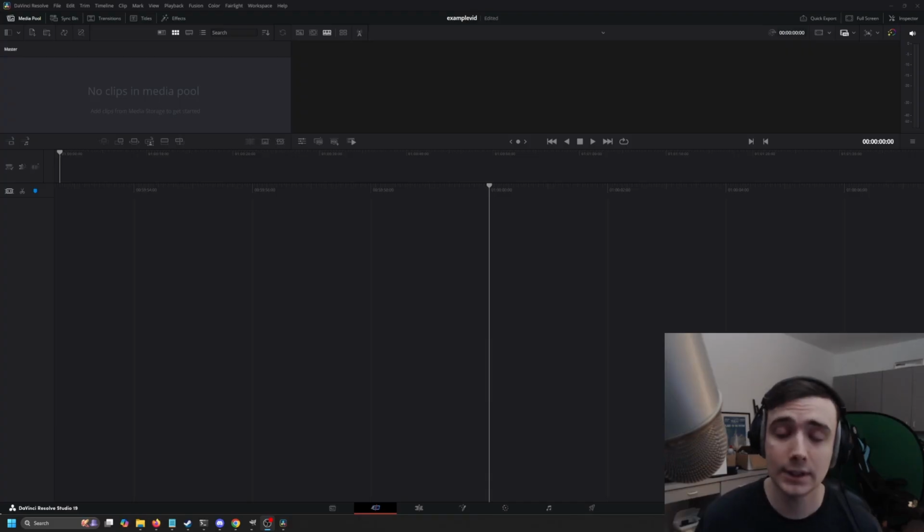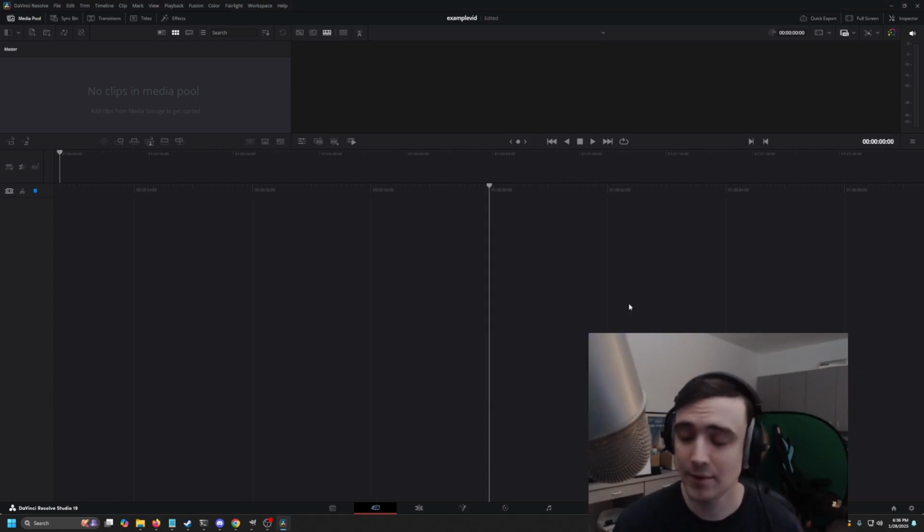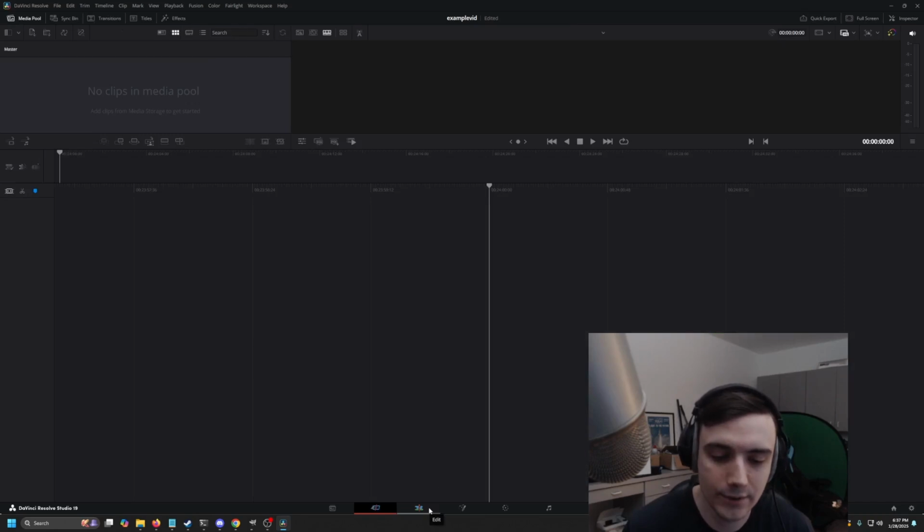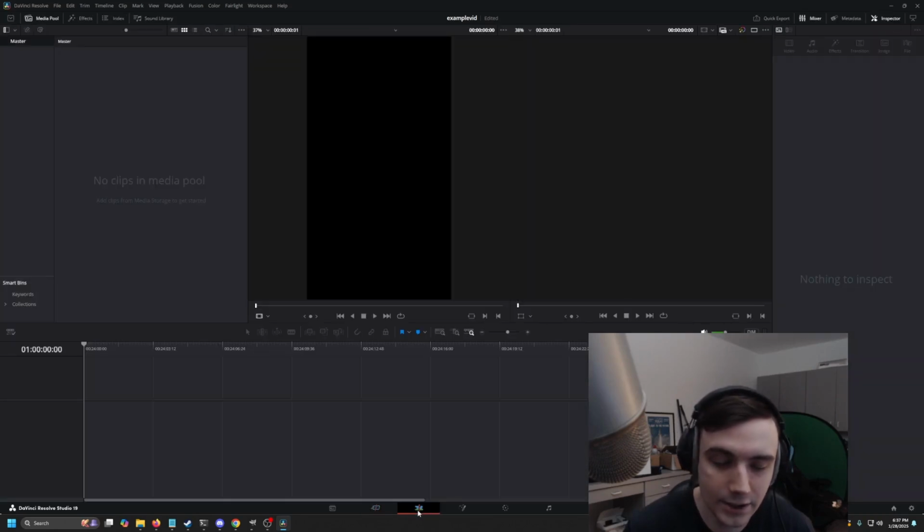So here we are in DaVinci Resolve with a new project. I'll have to be careful with my camera placement, but down here at the right there's a little cog. You can click that, and you want to change this to use vertical resolution and the frame rate to 60. And then we want to switch over to the edit section. I do almost all of the video editing stuff in here.